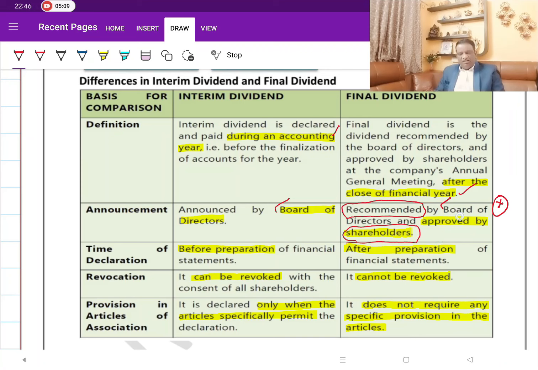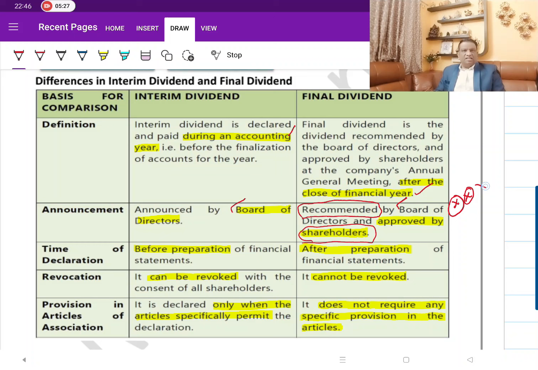They can modify, but the modification should be only on the lower side. The approval by the shareholders cannot be on the higher side. They cannot increase the rate of dividend beyond what is recommended by the board of directors. Kindly mark this point as 3 stars. There are questions that we see at a later point of time which he asks to test your understanding of it.